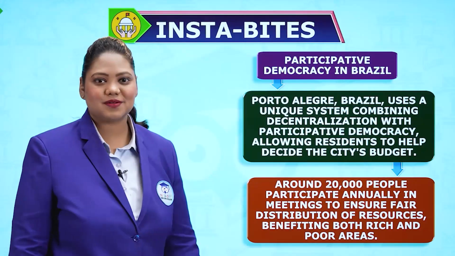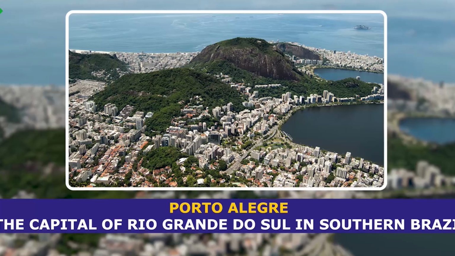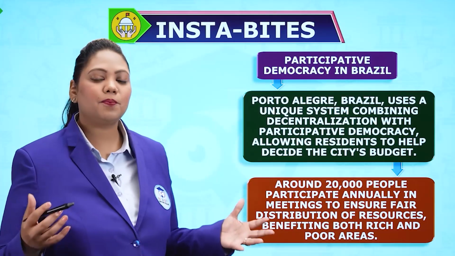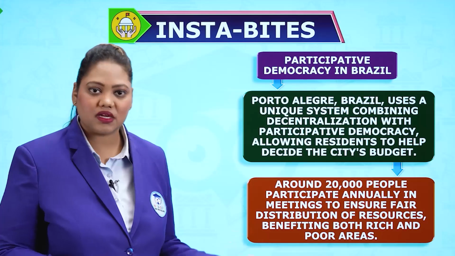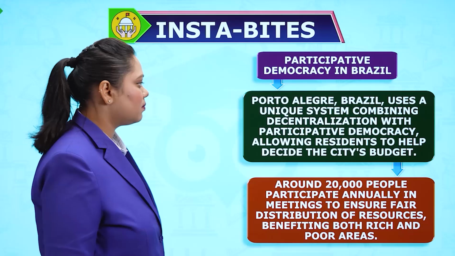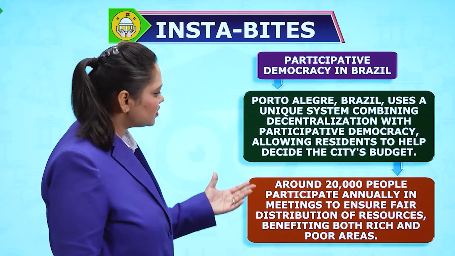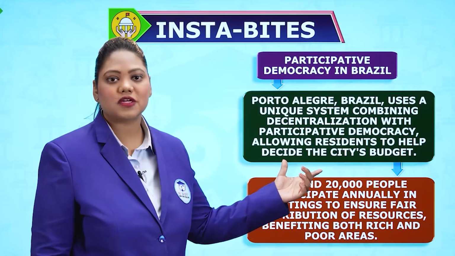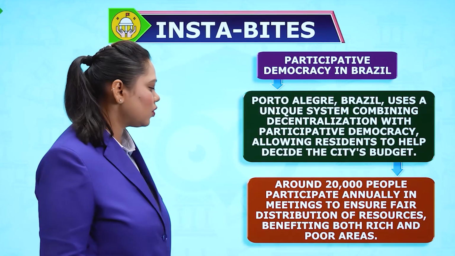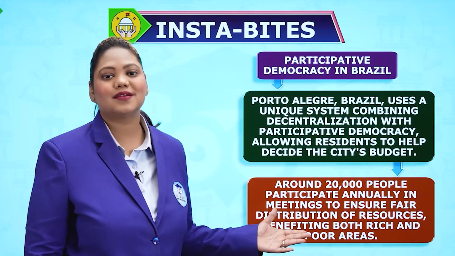Let's see Instabytes. What is participative democracy in Brazil? We will see a case study of Porto Alegre in Brazil. It is used to study how the people are also a part of the budget making and decision making inside that town. It was a unique system combining decentralization with participative democracy. It allows residents to help decide the city's budget. Around 20,000 people participate annually in meetings to ensure fair distribution of resources, benefiting both rich areas and poor areas.